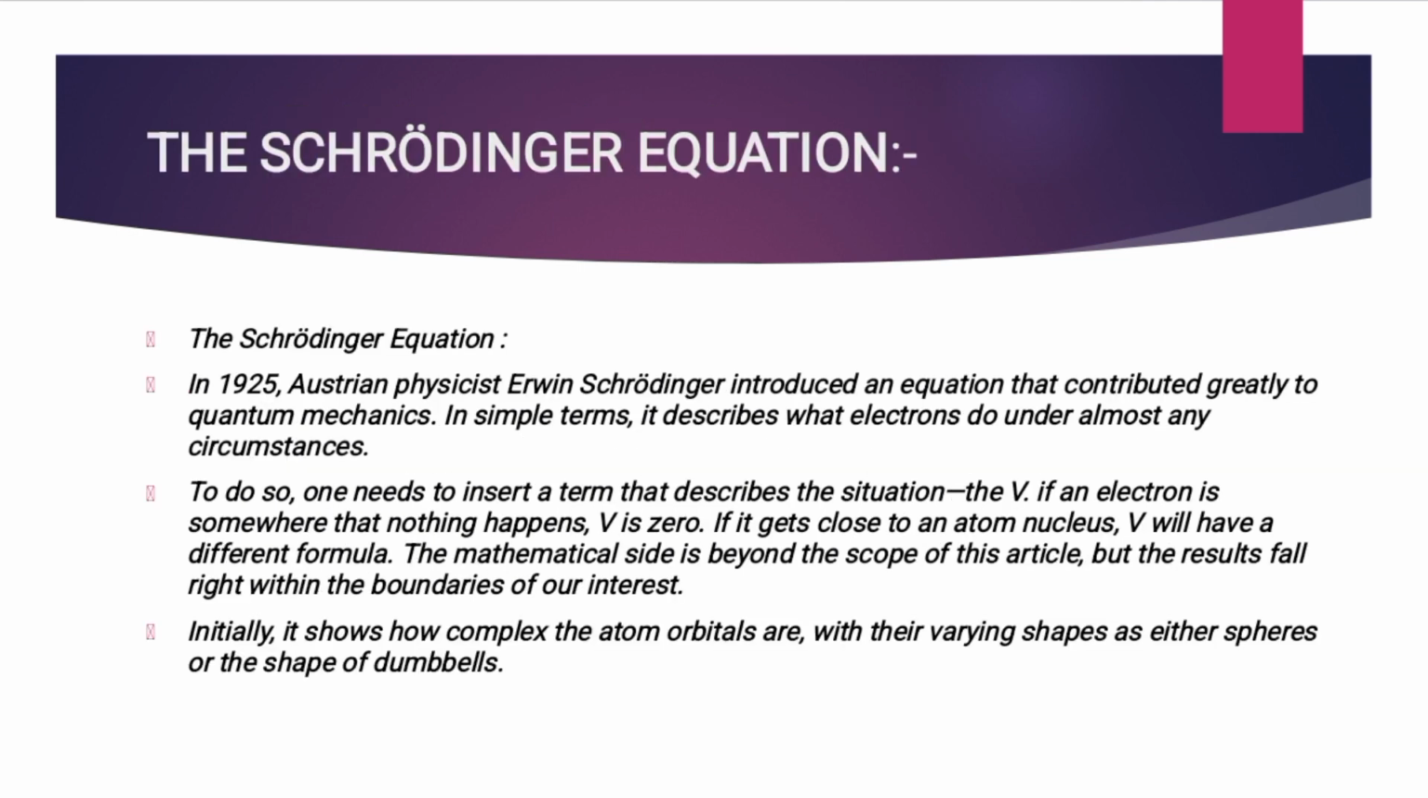The Schrödinger equation. In 1925, Austrian physicist Erwin Schrödinger introduced an equation that contributed greatly to quantum mechanics. In simple terms, it describes what electrons do under almost any circumstance. To do so, one needs to insert a term that describes the situation, the V. If an electron is somewhere that nothing happens, V is 0. If it gets close to an atom nucleus, V will have a different formula.